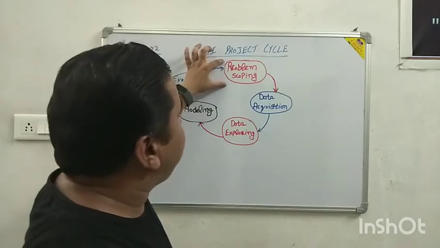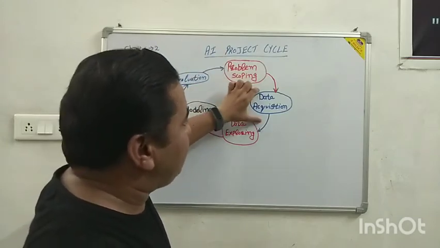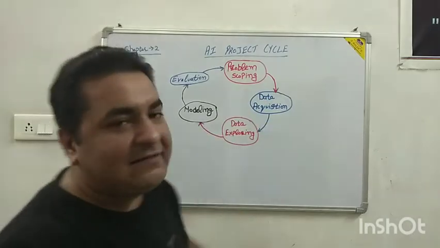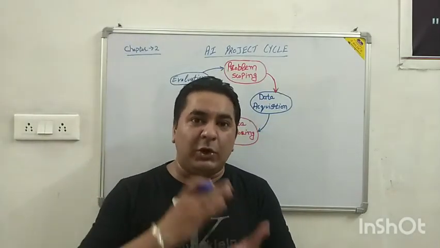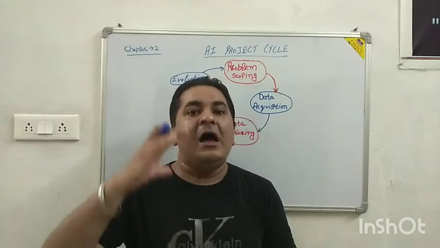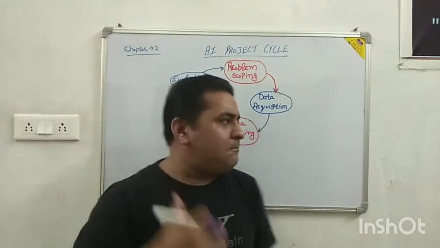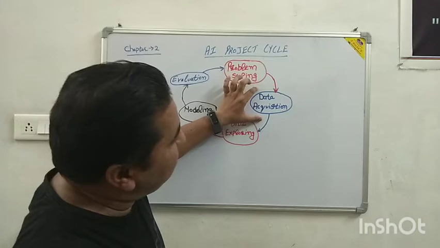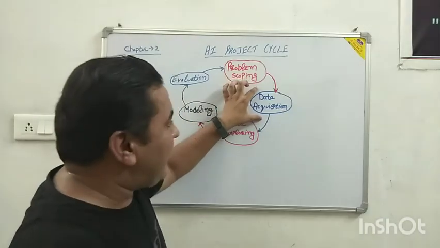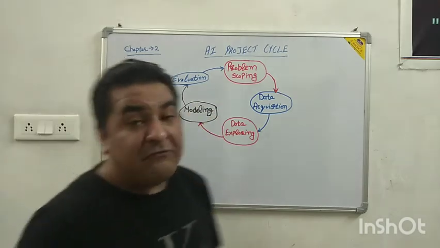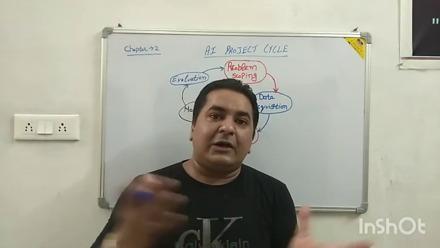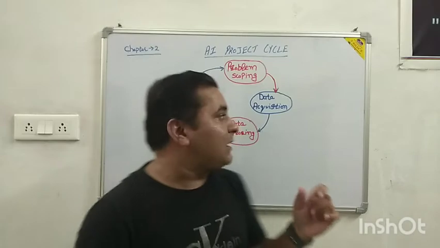After problem scoping comes data acquisition. As we know, data is a collection of raw facts and figures, a collection of huge amounts of files, facts and statistics. Acquisition means we are collecting a number of data items for a particular thing.